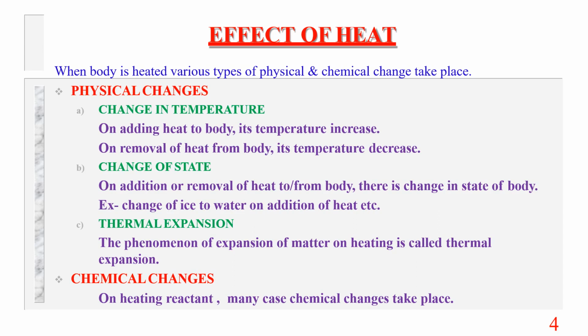Second, change of state. On addition or removal of heat from a body, there is a change in the state of the body. Change of ice to water on addition of heat, etc. This is the example. Third one is thermal expansion. The phenomenon of expansion of matter on heating is called thermal expansion. There are some chemical changes that occur on heating reactants. In many cases, some chemical changes take place.